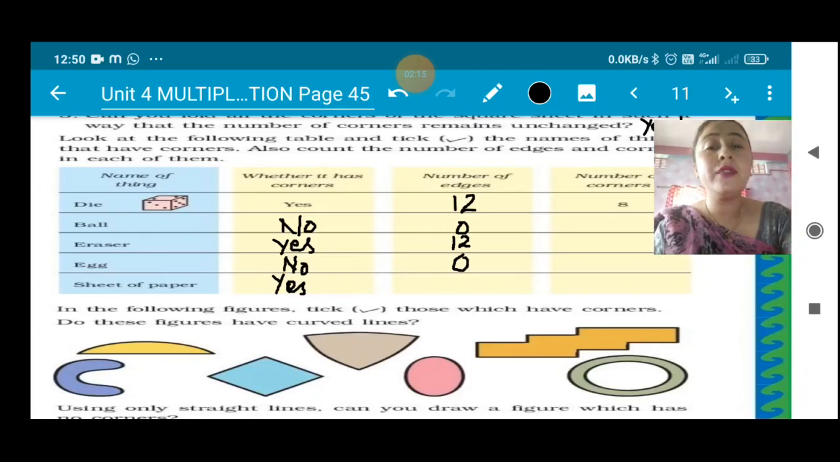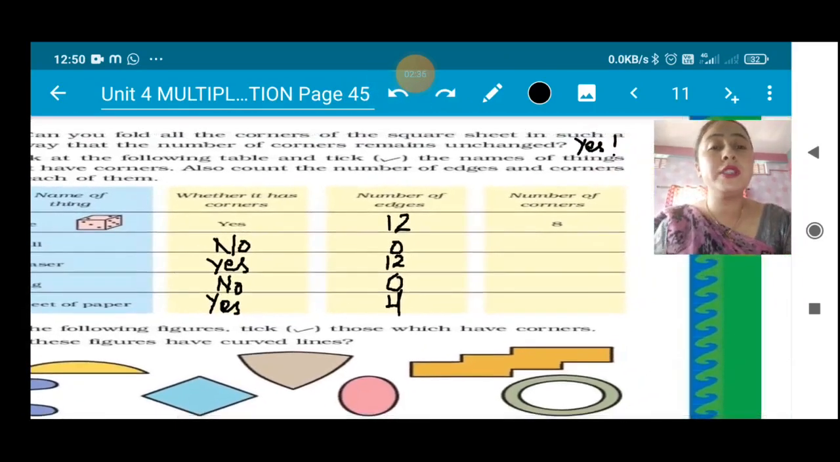And a sheet of a paper, how many edges are there in a sheet of a paper? There are 1, 2, 3, 4. Yes. So I will write here 4. There are 4 edges in a sheet of a paper. Now children, let us do another one.